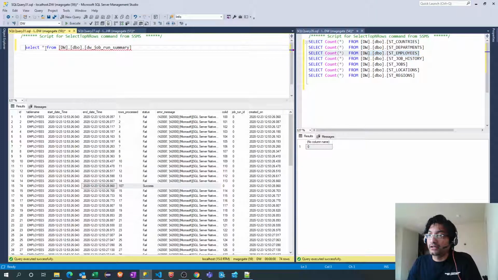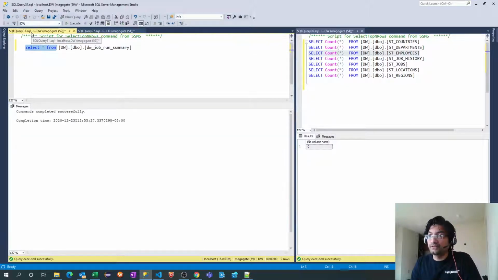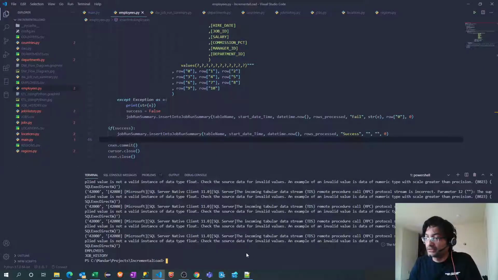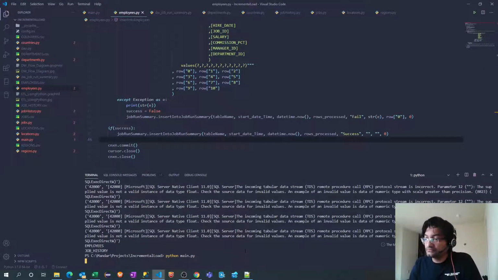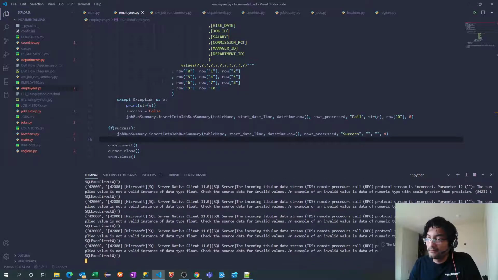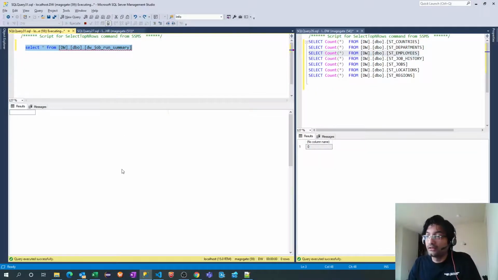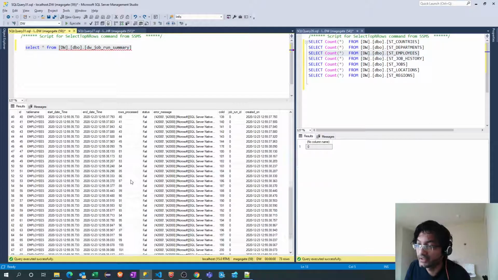What I will do is truncate it again. Truncate table. All right, and let's run it. So ideally, I should not see any success block now because this should not get called. Okay. See, there is no success entry. All failure entries are there.